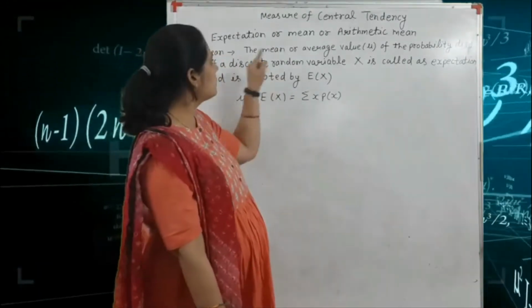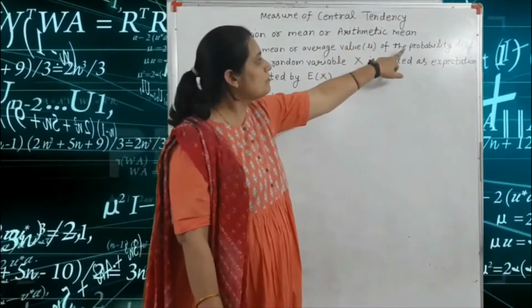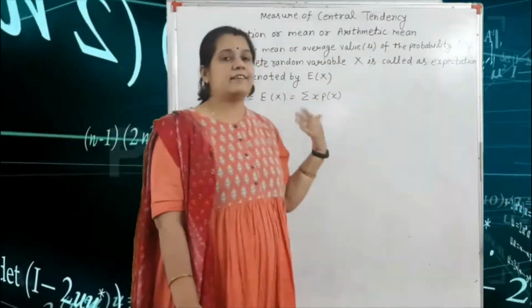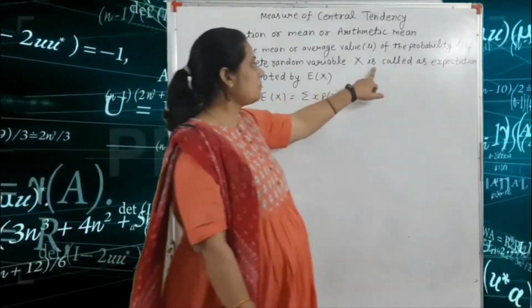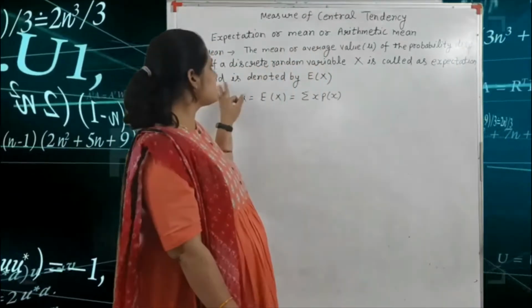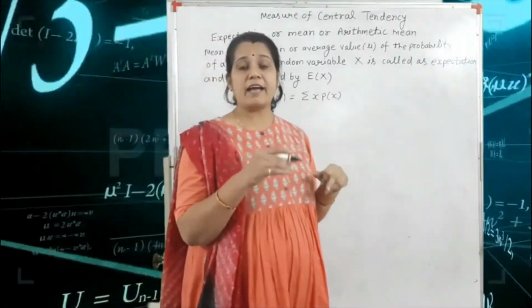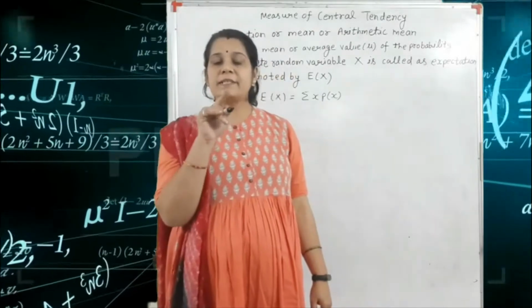Here, the mean or average value mu of the probability distribution of a discrete random variable capital X is called the expectation and is denoted by capital E(X). That means if we find the mean according to probability, we write capital E(X).